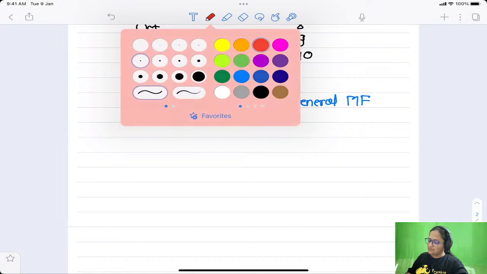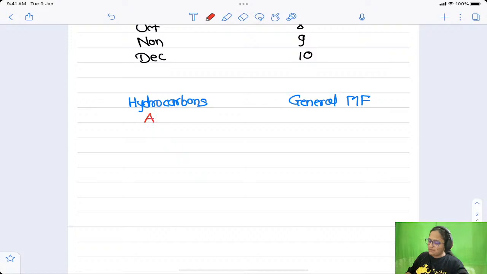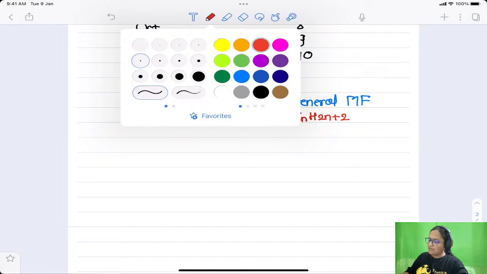If it is an alkane, alkanes have CnH2n+2. Here n is nothing but the number of carbon atoms.